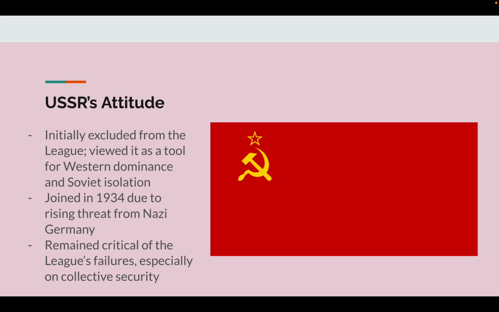The USSR's attitude. Initially excluded from the League, it viewed the League as a tool for Western dominance and Soviet isolation. It joined in 1934 due to the rising threat from Nazi Germany, but remained critical of the League's failures, especially on collective security.